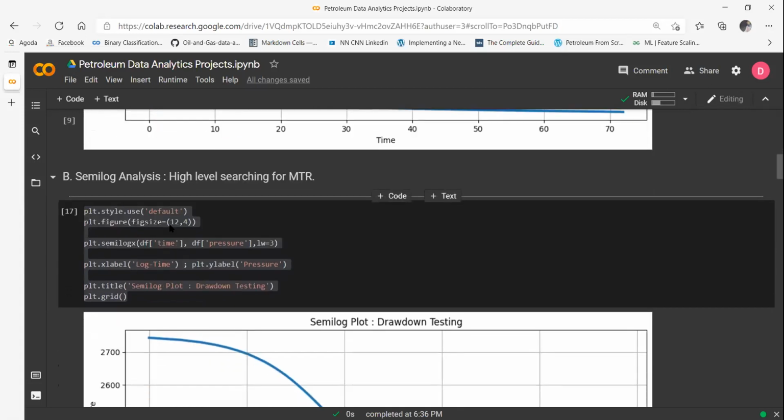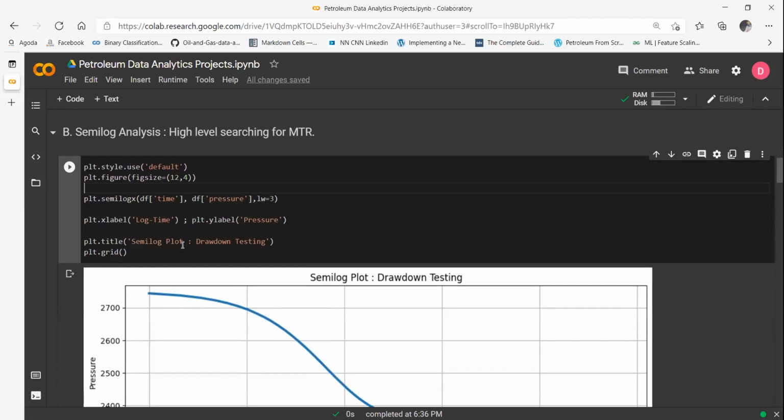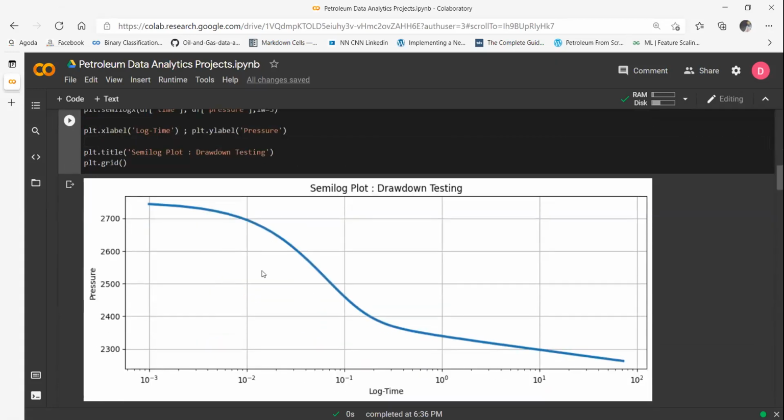Let's say someone does not believe me. Someone says, okay, I don't trust you. What if there is an ideal reservoir? There is no skin, there is no wellbore storage. What if I can find a straight line right at the word go? Let's do it. Let's trust that man and let's plot the semilog axis. Here's the semilog. Can you make out anything from this?